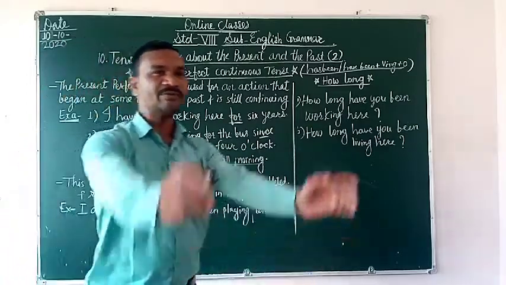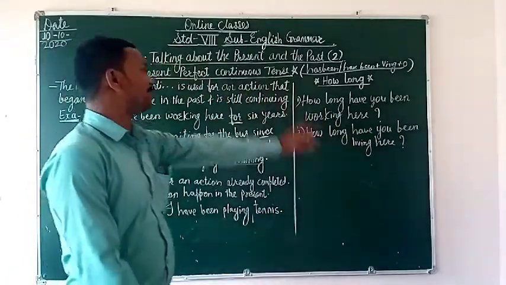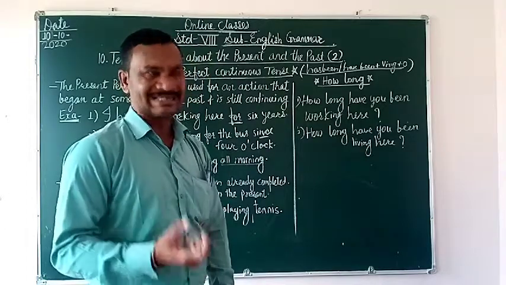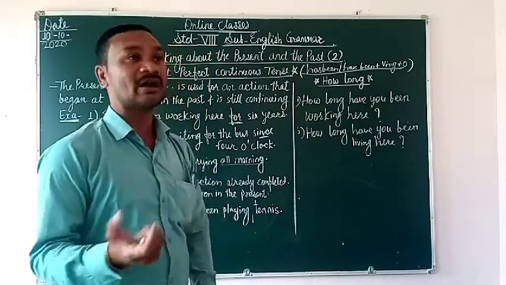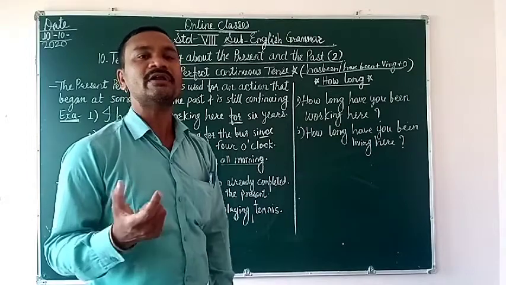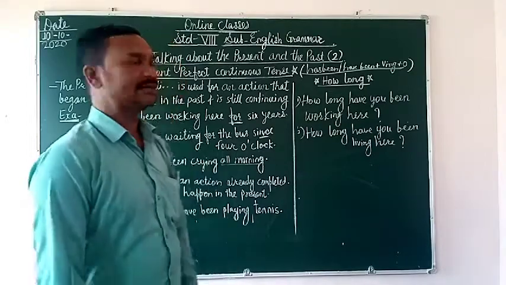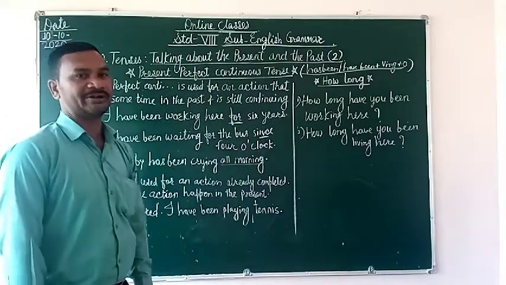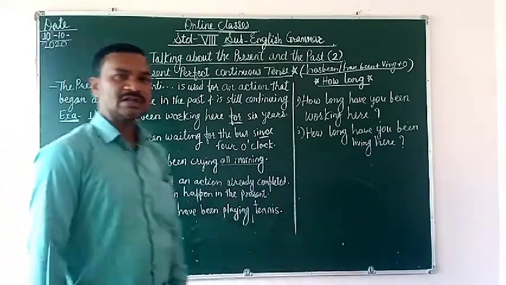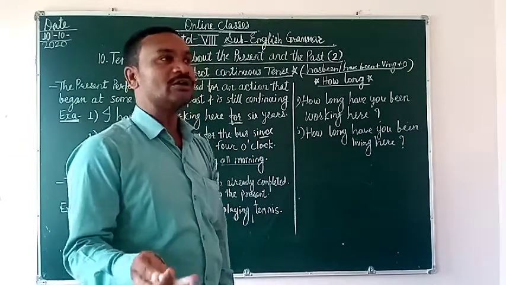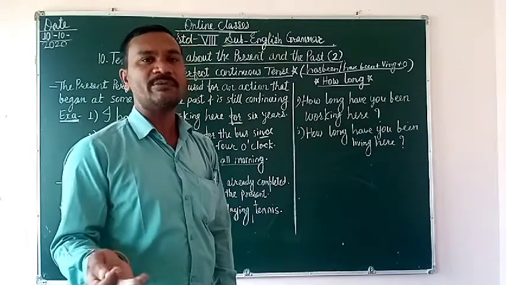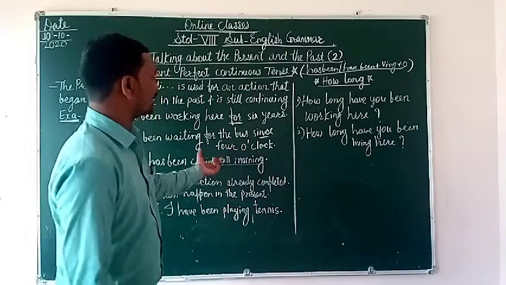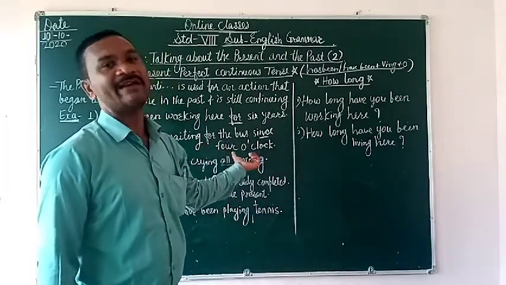Generally, when you are discussing the present perfect continuous tense, there are some phrases: how long, since, for. There are other phrases: all morning, all evening, all day. These are the words we have to use in the present perfect continuous tense. Already you were given information regarding since and for. This is the place where we use since and for.